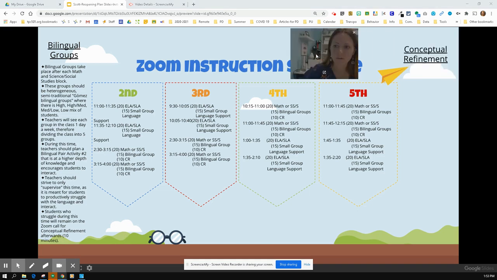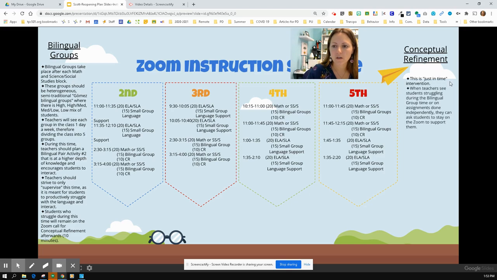So, conceptual refinement is this idea of just-in-time intervention. When teachers see students that are struggling during the bilingual group time or on assignments that they've done independently, then they can ask students to stay on the Zoom link to be able to support them. Only the students who just had the bilingual group will remain.